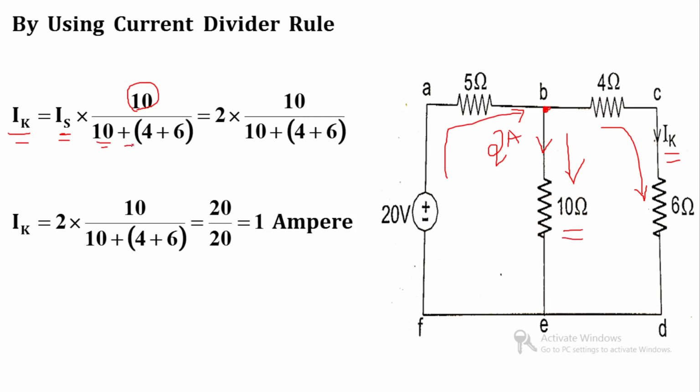So 10 plus 4 plus 6. So total current is 2 multiplied by 10 divided by 10 plus 4 plus 6. So it will become 2 into 10 become 20 and 10 plus 4 plus 6 become 20. So first result I will get is 1 ampere. IK is equal to 1 ampere. This is our first result.